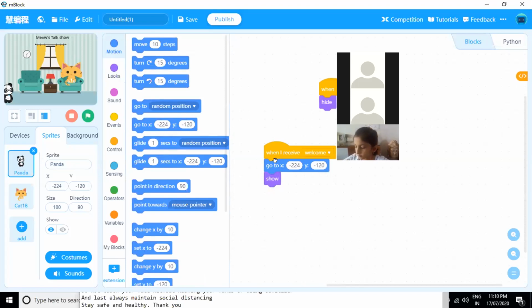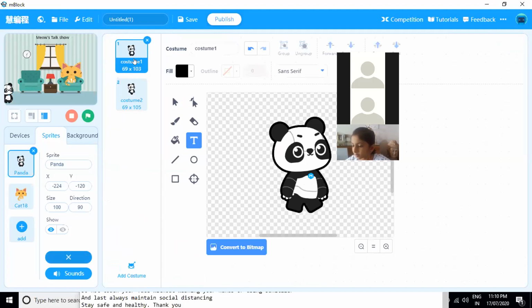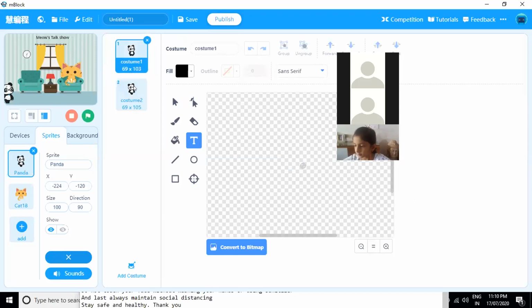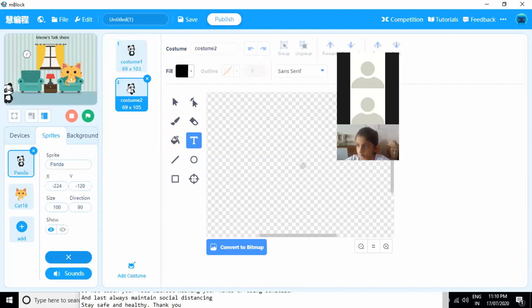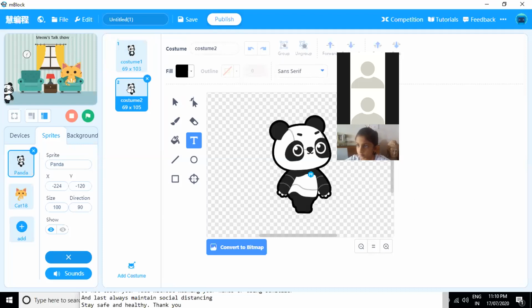So I want to give the illusion as panda is walking. So if you see in the costume of panda, panda is already having two costumes. That is costume 1 and costume 2. So if you see, the position of legs is changed. So if you play both the costumes continuously, it will give you illusion of panda is actually walking.